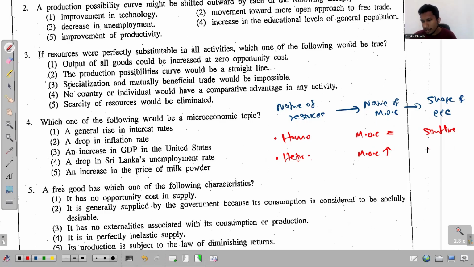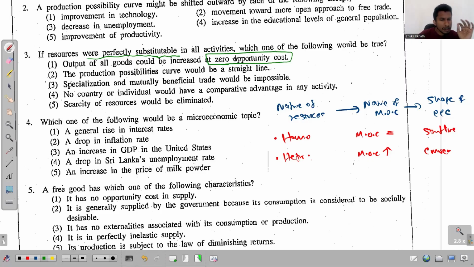Then this PPC takes this convex to the origin shape. And if you have this in mind, you are ready to go through all the options given here. The first one: if resources were perfectly substitutable in all activities, which one of the following would be true? The first one, output of all goods could be increased at zero opportunity cost.